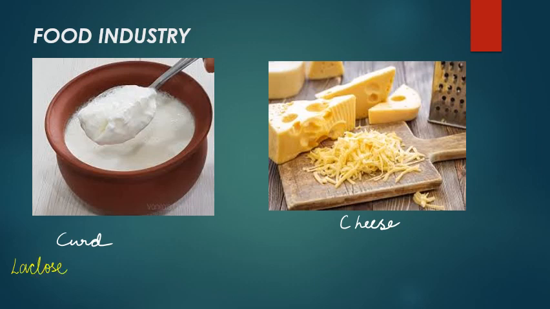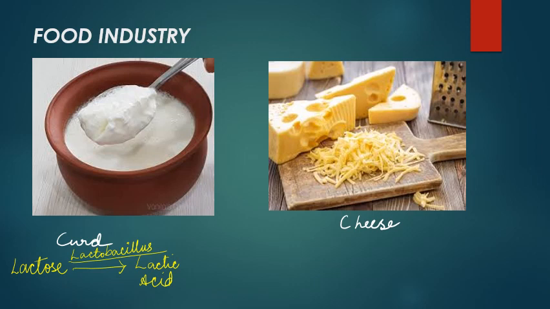Lactose is the milk sugar, and they convert this milk sugar to form an acid, which is lactic acid. So lactose is getting converted into lactic acid by the action of a bacteria, which is lactobacillus bacteria. This is responsible for the conversion of milk sugar into lactic acid. Now this lactic acid turns the milk sour, since this is an acid.